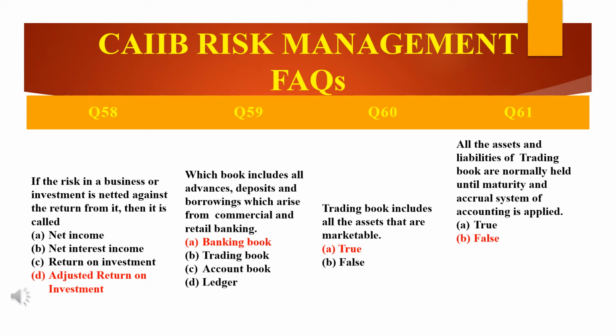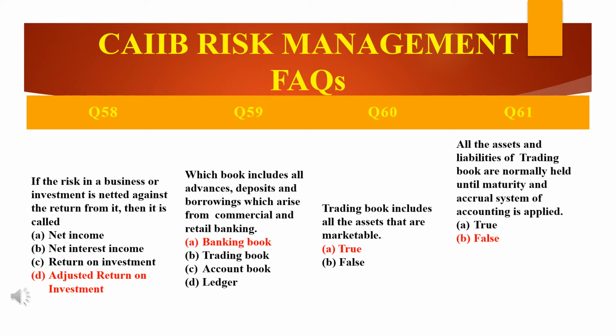Now see here, moving to the next question. See, trading book. So what is trading book? Trading book includes all the assets that are marketable. Is it true or is it false? Answer is true. Yes. Essentially, trading book includes assets such as GSEC, that is government securities, bonds, debentures, shares, etc. that could be bought and sold readily. Assets such as term loans and cash credit loans given by the bank are not tradable and hence are not a part of trading book.